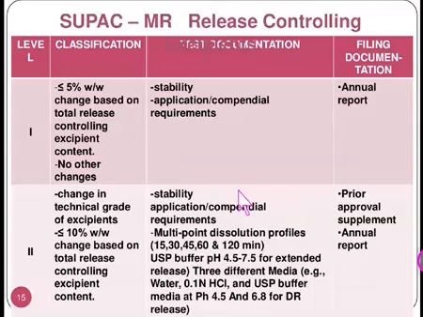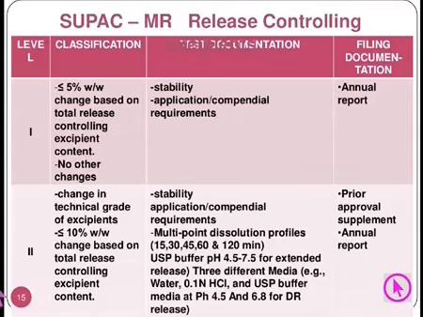For example, the polymer which is being used in the making of the modified release dosage form. Definitely any change made in the grade of the polymer or the quantity of the polymer can be considered here, and the gravity of change or the quantum of change can be recognized as level 1, level 2 and level 3 as per the values indicated here in this table. So if it is less than 5% weight by weight, then it is taken as level 1.